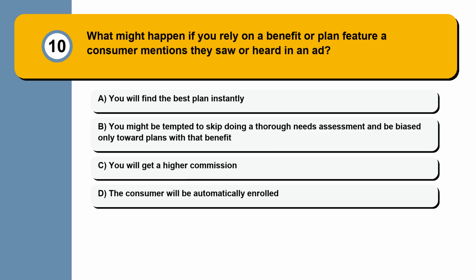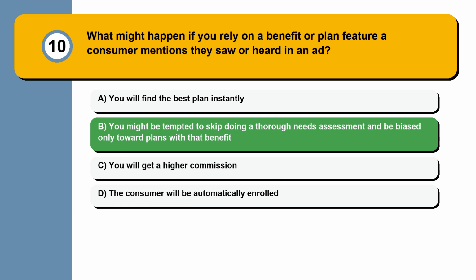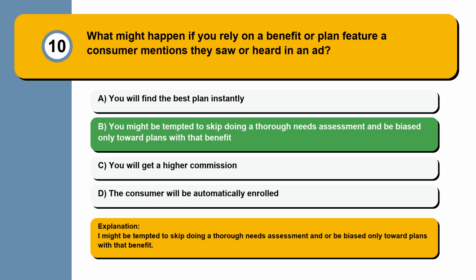Question 10. What might happen if you rely on a benefit or plan feature a consumer mentions they saw or heard in an ad? You will find the best plan instantly. You might be tempted to skip doing a thorough needs assessment and be biased only toward plans with that benefit. You will get a higher commission. The consumer will be automatically enrolled. I might be tempted to skip doing a thorough needs assessment and/or be biased only toward plans with that benefit.